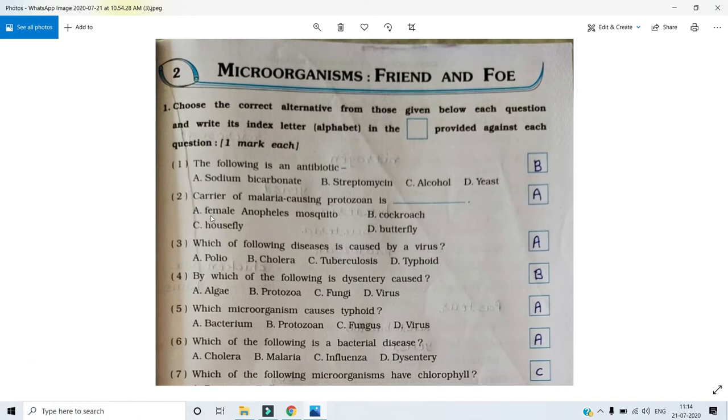Second question, carrier of malaria causing protozoan is blank. So the answer is a female Anopheles mosquito. Third question is, which of the following diseases is caused by a virus? So the answer is polio. By which of the following is dysentery caused? The answer is protozoa. Which microorganism causes typhoid? So the answer is bacterium.